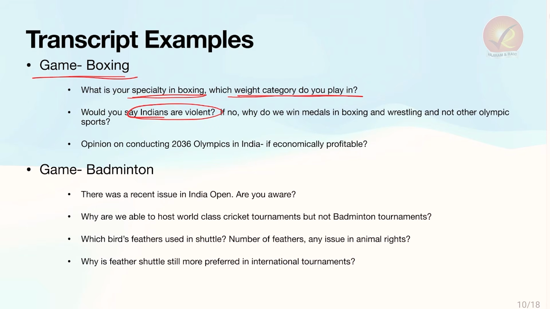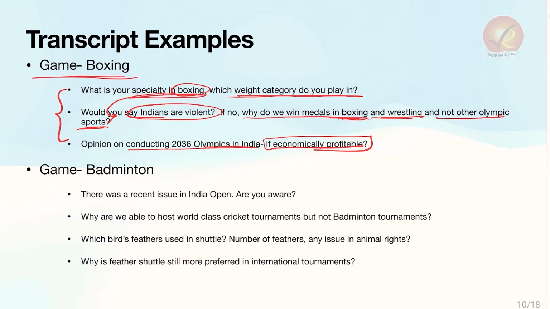Now, it has shifted from only boxing to social issues, because like we said, the interview is not for a boxer, the interview is not for a sports person, the interview is for an administrator or a civil servant's post. So it is going to talk about the social impact, the national impact, the administrative impact. So they came to, would you say Indians are violent? If no, why do we win medals in boxing and wrestling and not other Olympic sports? So javelin throw, these kinds of athletic events, why do we not get medals here, but only in boxing and wrestling? Opinion on conducting 2036 Olympics in India, if economically profitable. So this was a question to this person.